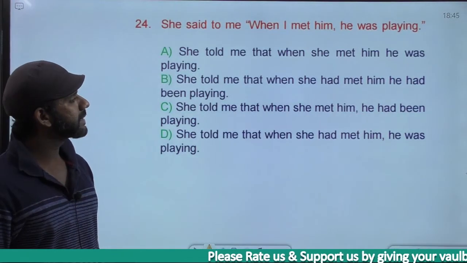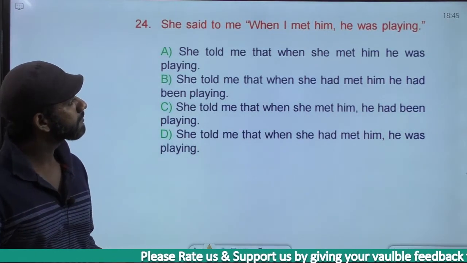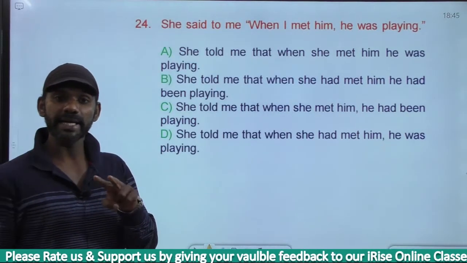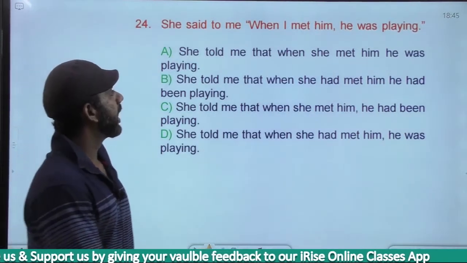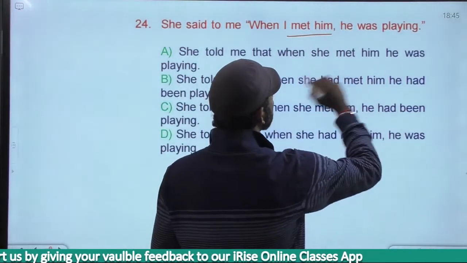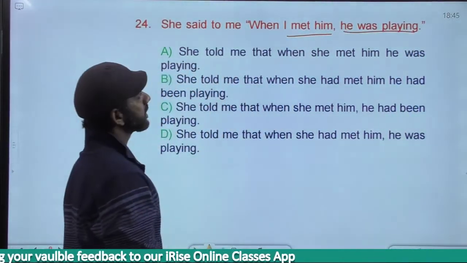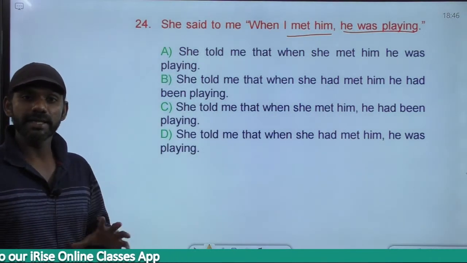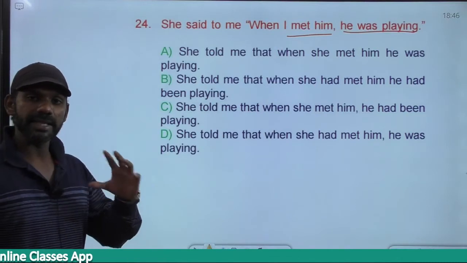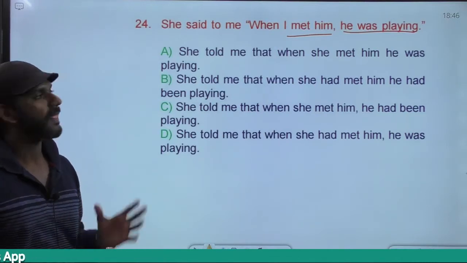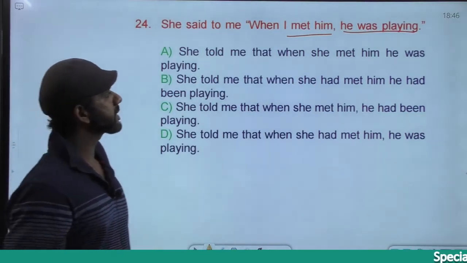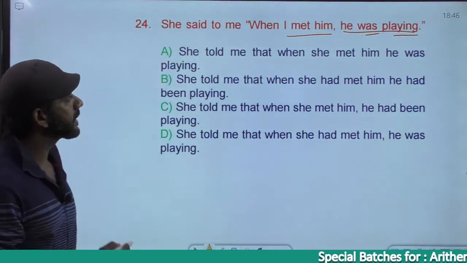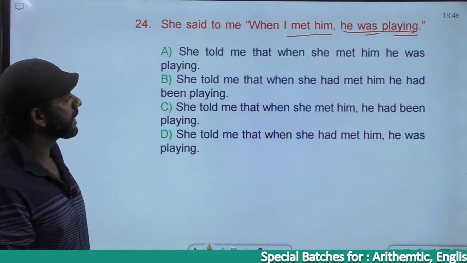In this case, I say the rules are not applicable because we have two actions in the past tense. I met him is one action in the past. He was playing is the other action in the past. We have two actions in the past tense. The rules are not applicable. The tense and the category must remain the same. I met him is simple past. He was playing is was plus V1 plus ing, past continuous. The tense and the category must remain the same.